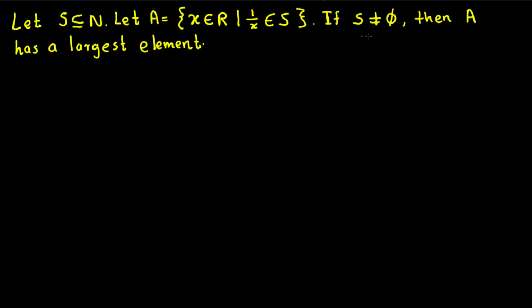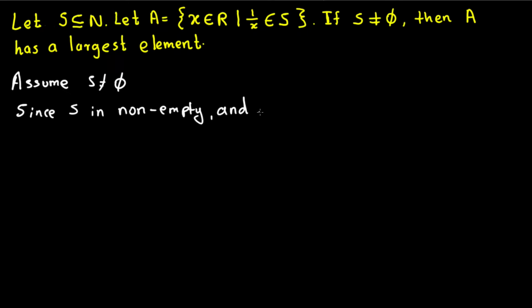First, they have mentioned S is not an empty set, so let's put that one first. Assume S is not an empty set. Since S is not an empty set and this is bounded below by 0 because this is a natural number, let's state that one. Since S is non-empty and bounded below by 0, if these two conditions are satisfied, then by the well-ordering property, which is one of the axioms,